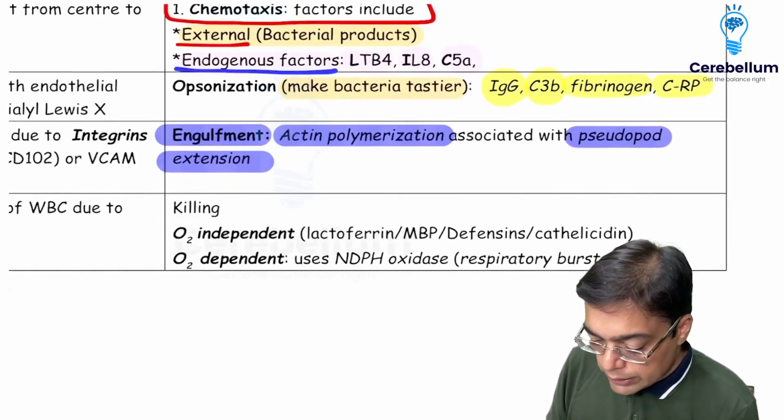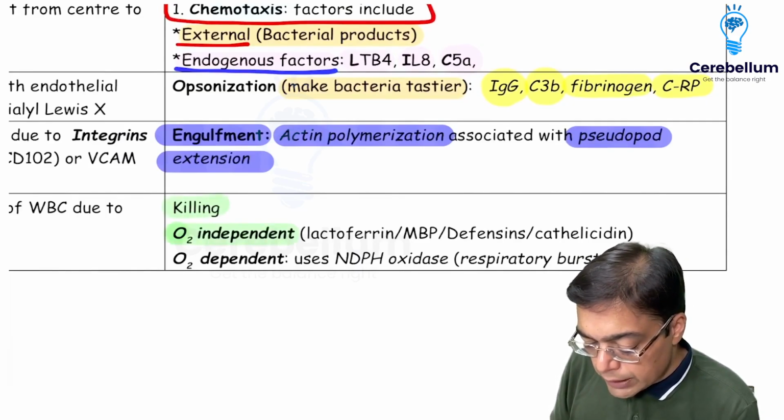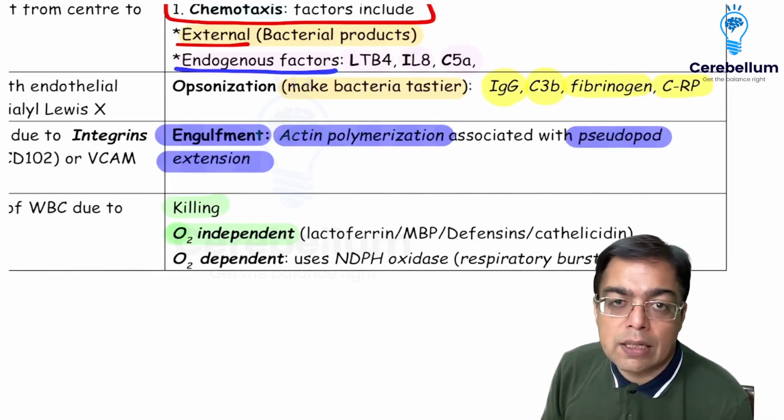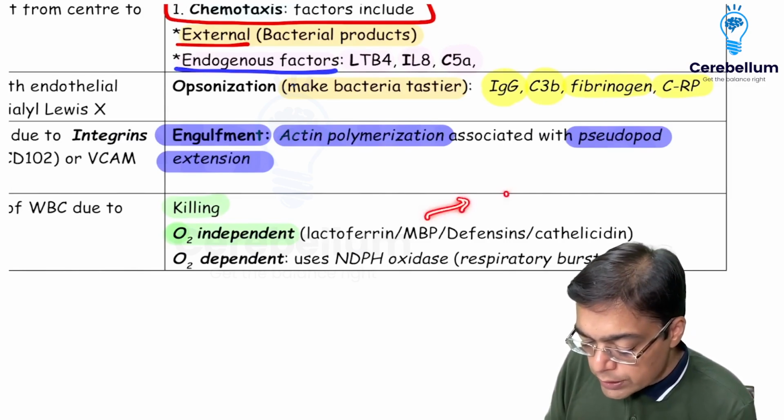When we are talking about the killing, there are two mechanisms by which the target bacteria is going to be killed. One is the oxygen independent mechanism, which can use different molecules. Say for example, lactoferrin, which can be using major basic protein, defensins and cathelicidin. I would just remind you of the fact that major basic protein is what we associated with specifically the killing of.